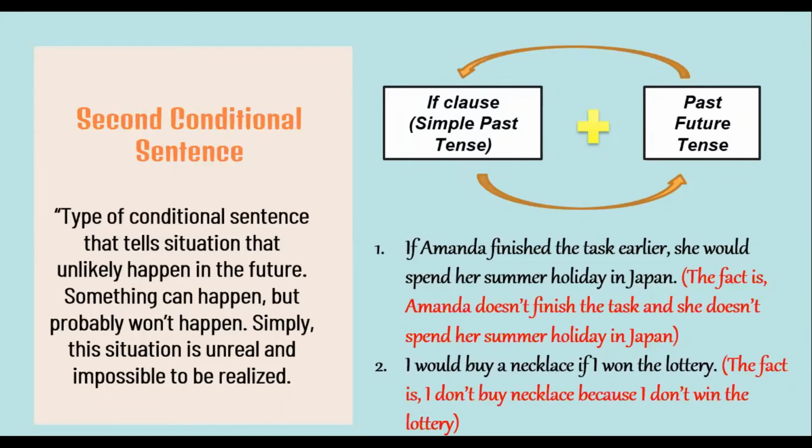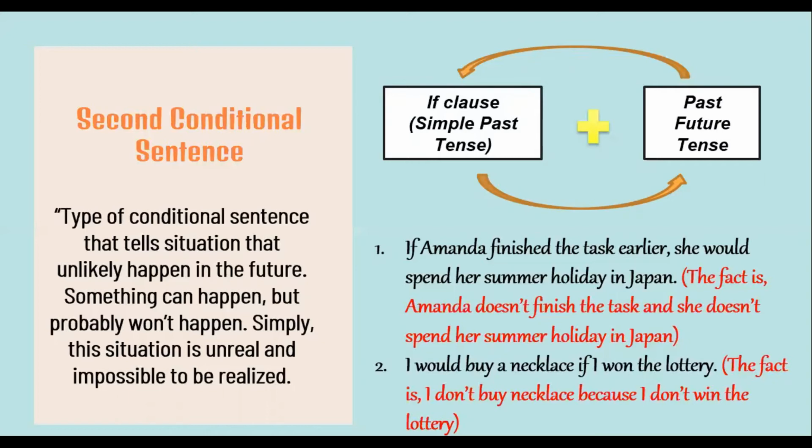Now we talk about the second conditional sentence. What is second conditional sentence? Second conditional sentence is a type of conditional sentence that tells about a situation that unlikely happen in the future. Something can happen but probably won't happen. Simply, the situation is unreal and impossible to be realized.